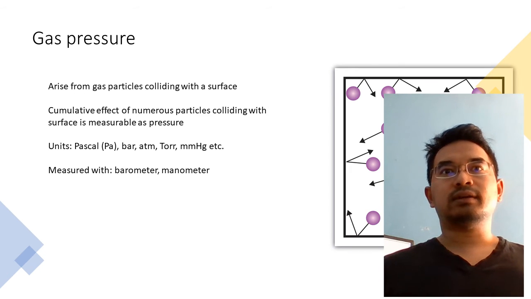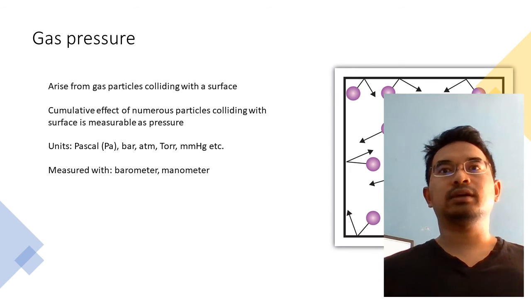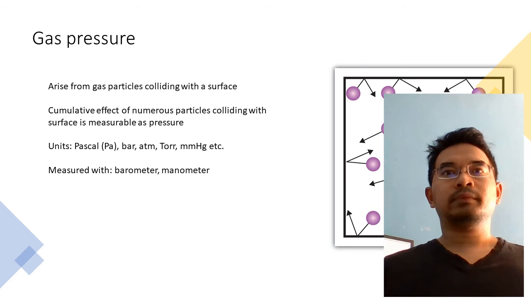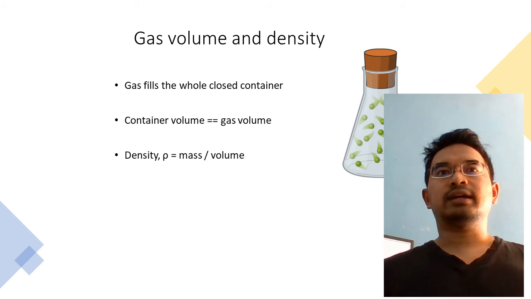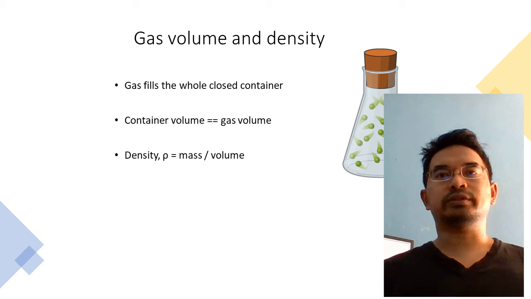Next, gas pressure describes the force applied by the gas over a surface. When a gas particle hits a wall surface, it bounces back and changes direction and applies a force on the surface. The force applied by one gas particle is very tiny, but the collective action of many gas particles hitting that surface many times becomes a pressure that we can measure. We measure gas pressure in units of Pascal, atm, bar, torr, millimeter mercury, and others, with instruments such as barometer and manometer.